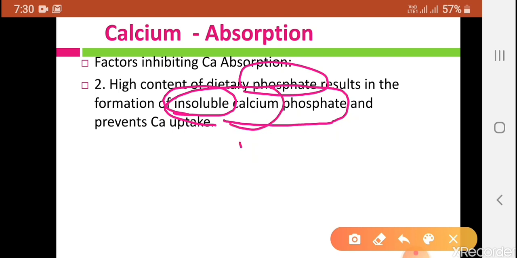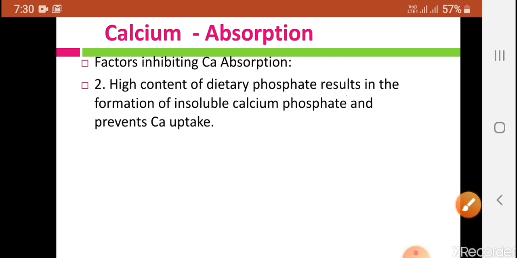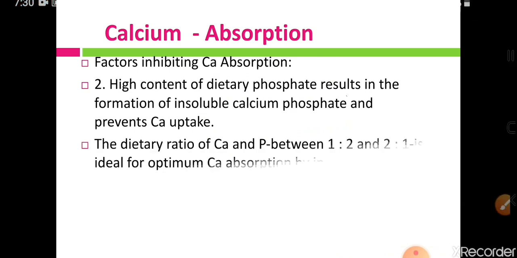So calcium becomes insoluble along with phosphate, and calcium absorption gets inhibited. So phosphate is also one of the factors which inhibit calcium absorption.